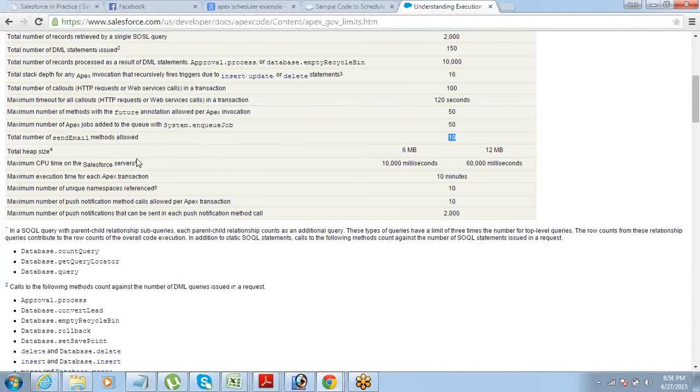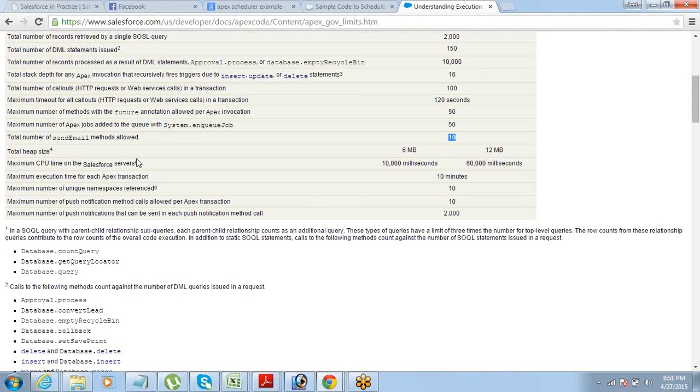Okay. So the send email method, if you're calling that method more than 10 times in a transaction, then it will have an issue. It's not about 10 email IDs. One send email method can send 50 emails also. We have two addresses, that's a list of strings, right? But the method can be called only 10 times, correct?